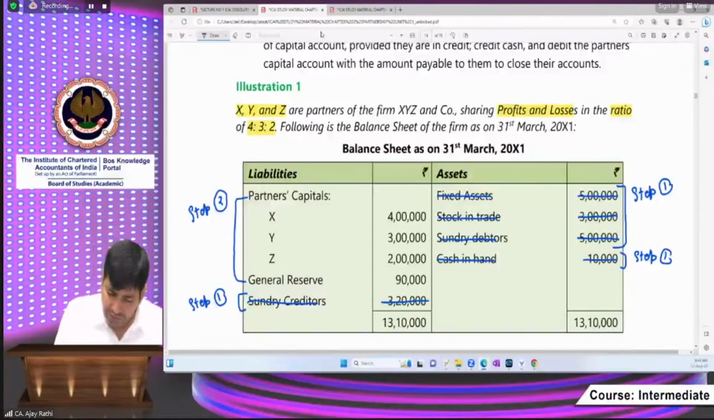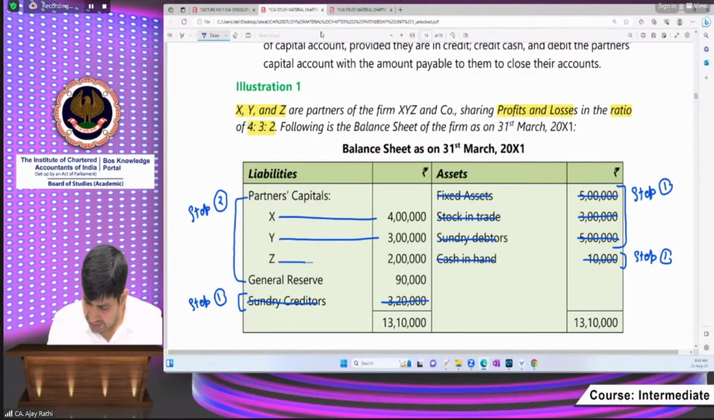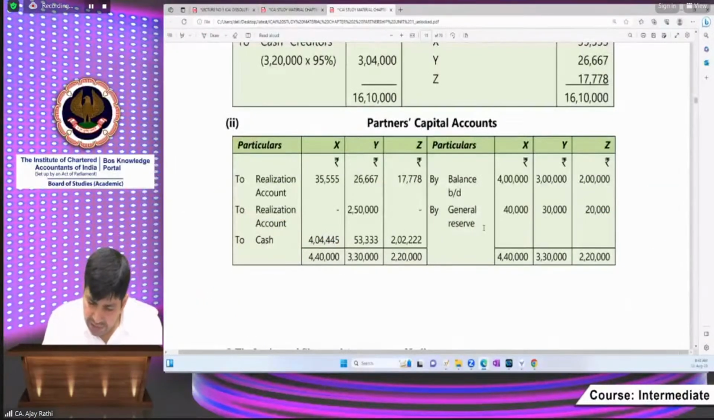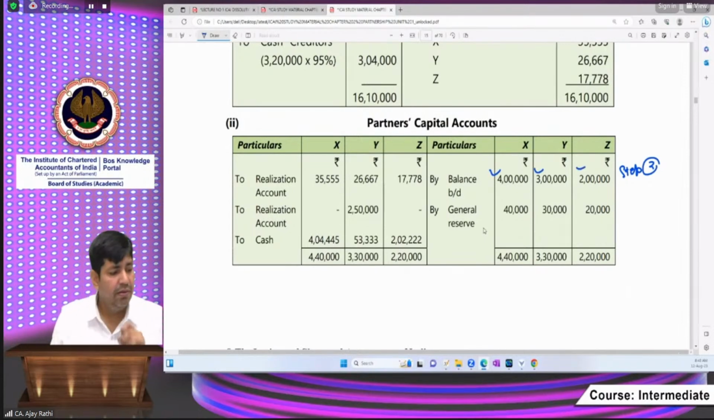Step number 2. 4 lakh is being transferred. Yes, sir. 3 lakh is being transferred. Yes, sir. 2 lakh is being transferred. Yes. Okay. We have done step number 2. Step number 1, transfer book values of all the assets and liabilities to realization account. Step number 2, transfer owners related account to owners account.